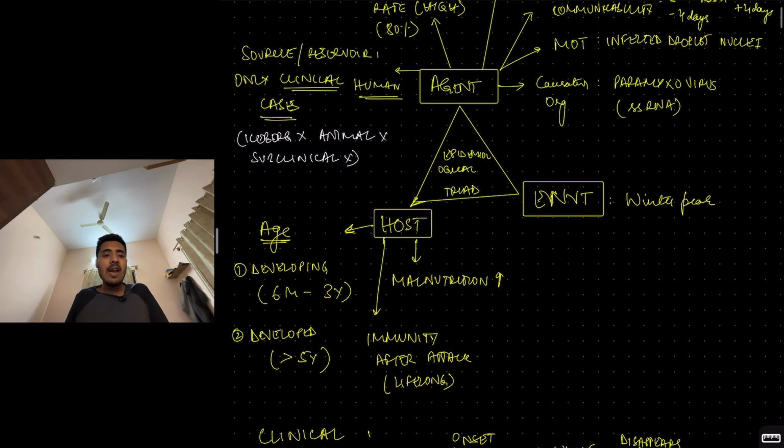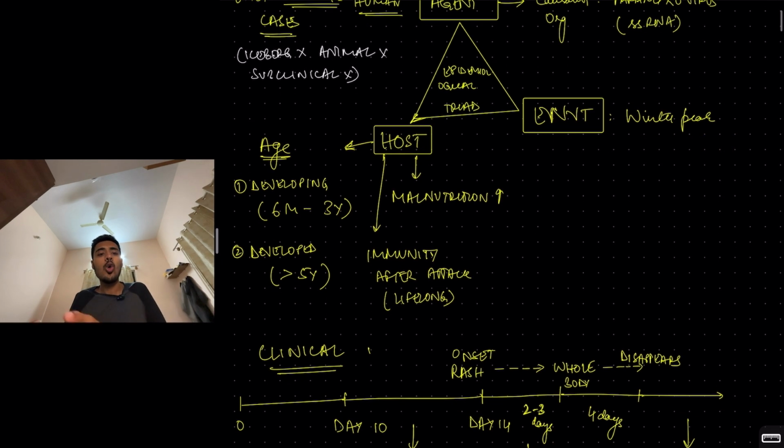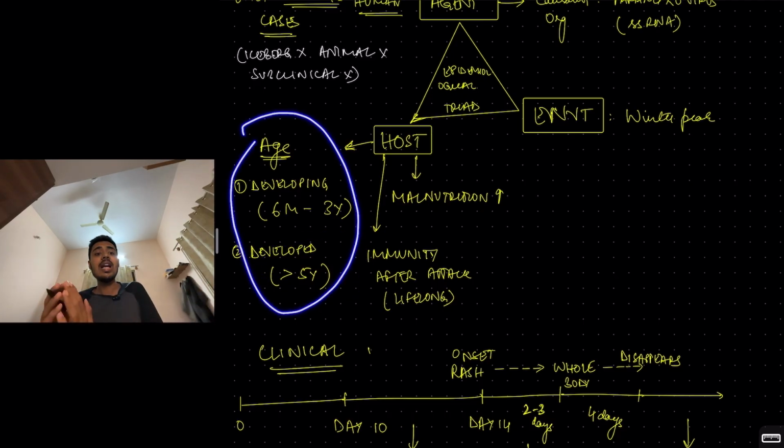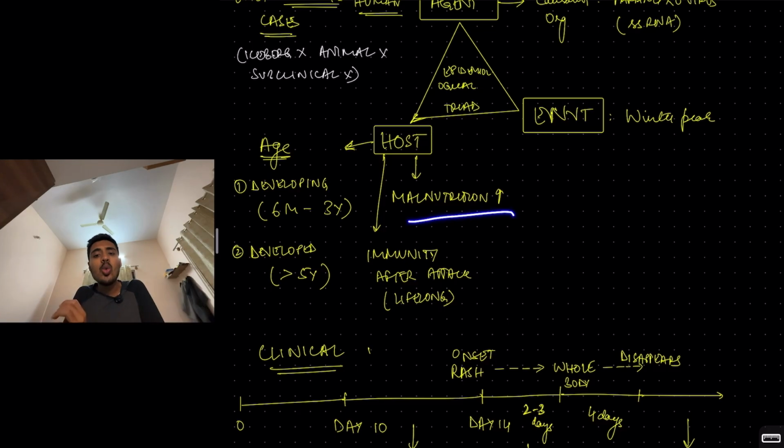Environment: it is a respiratory infection, so more during winter. Host factors: age. In developing countries, measles is seen in the age group between 6 months to 3 years. In developed countries, after 5 years. That is an important thing. Malnutrition means weakened immunity, and weakened immunity means higher risk of getting measles.